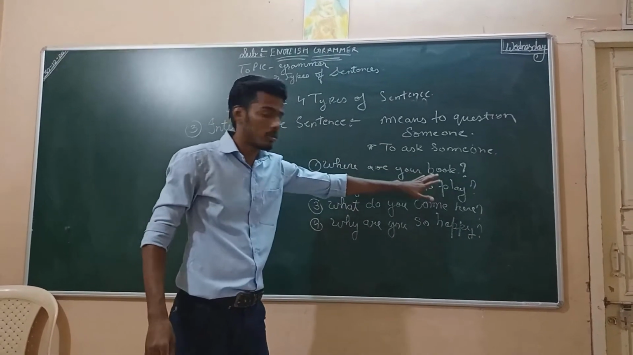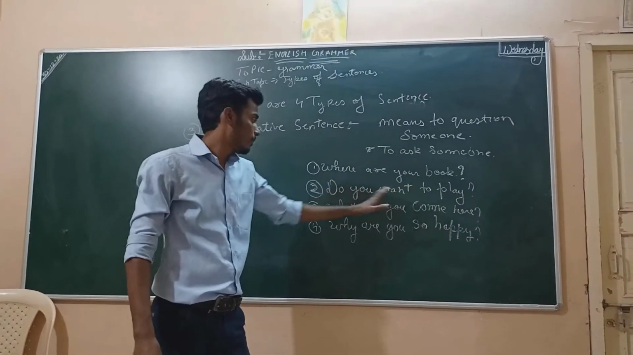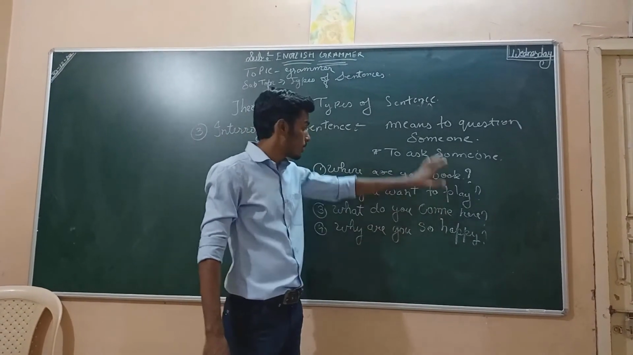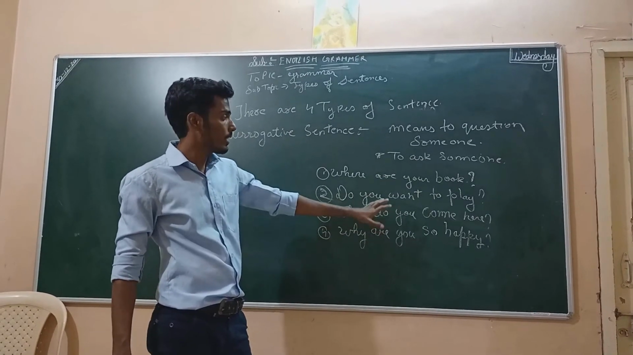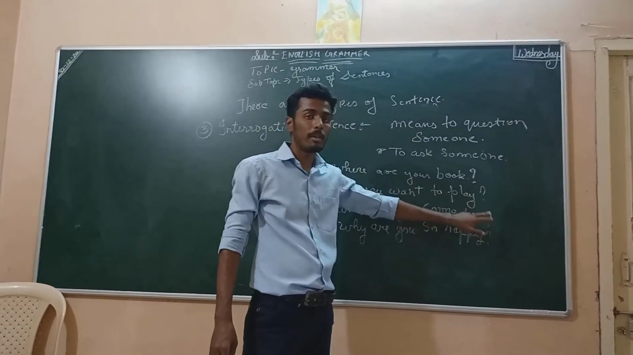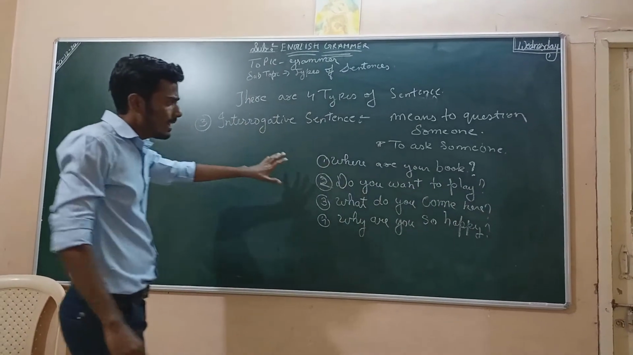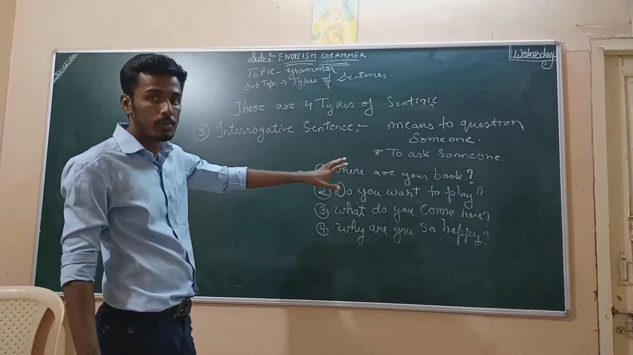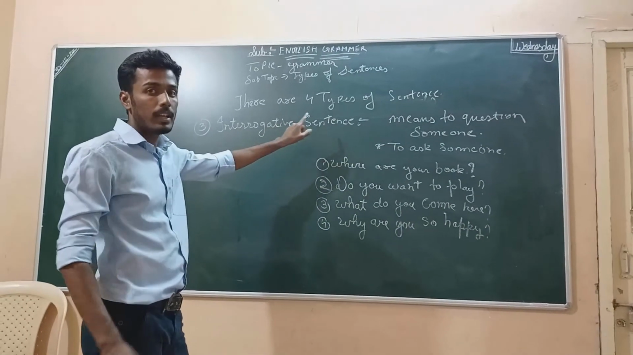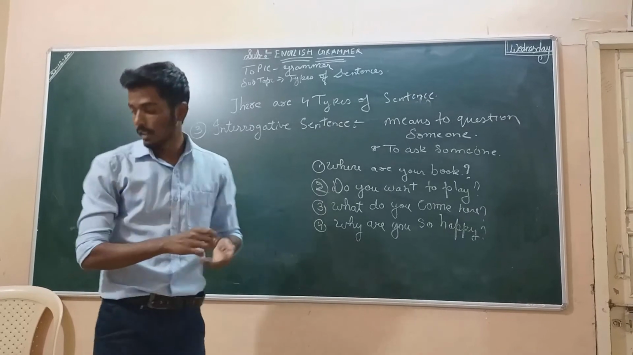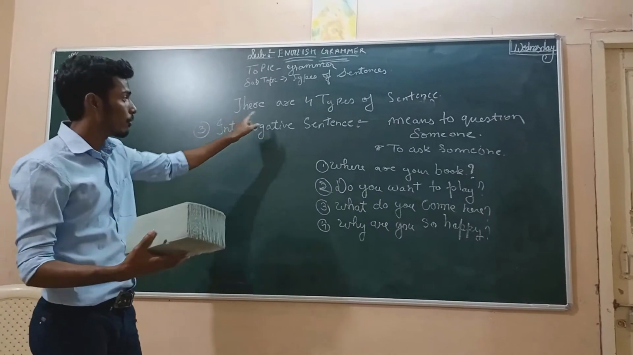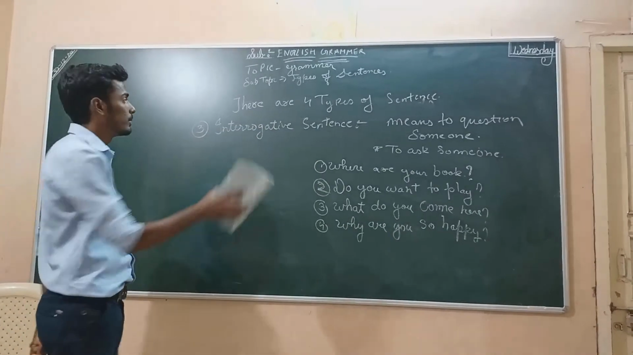Where are your books? Do you want to play? What do you come here? Why are you so happy? So these are all questions. And pay attention that after every sentence I have placed a question mark here. 1, 2, 3, 4. So in any sentence where you see a question mark, please remember that it is a type of interrogative sentence, right? So this was the third type of sentence. There are 4 types of sentence. Last sentence we will do.